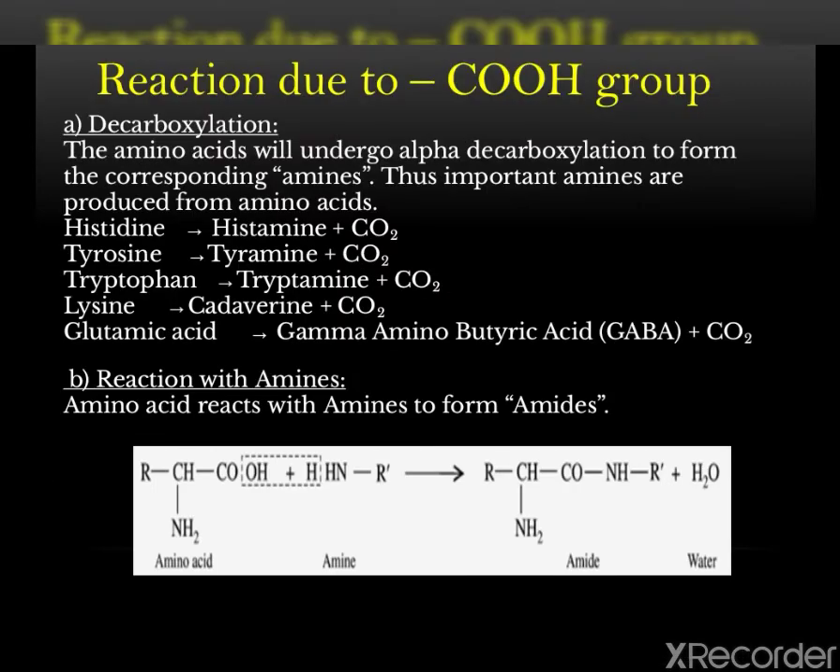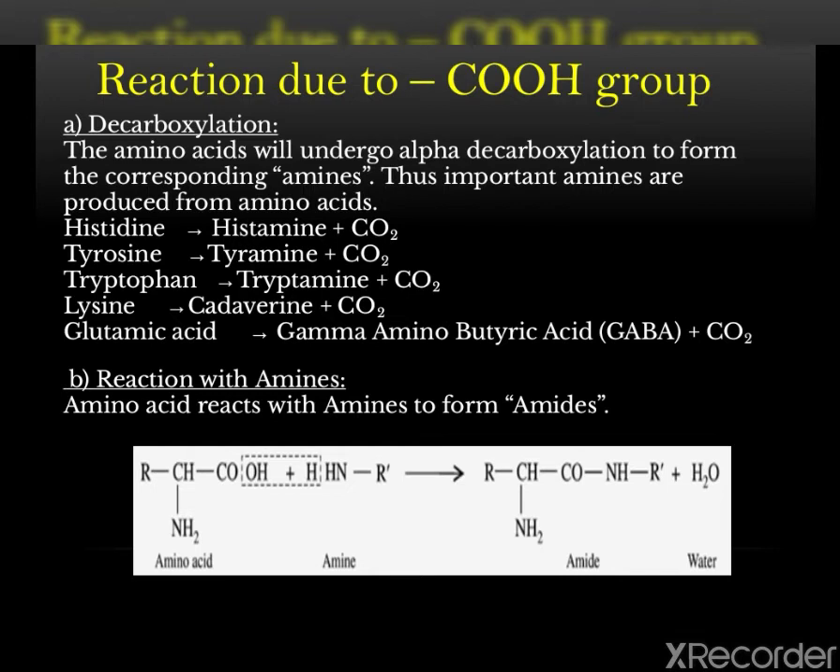The next type of reaction is the reaction due to the carboxylic group. In that, the first one is decarboxylation. The amino acid will undergo alpha decarboxylation to form the corresponding amines. Thus, important amines are produced from amino acids. For example, histidine will give histamine, tyrosine will give tyramine, tryptophan will give tryptamine, lysine will give cadaverine, glutamic acid will give gamma aminobutyric acid, that is GABA, and carbon dioxide will be liberated in each reaction.